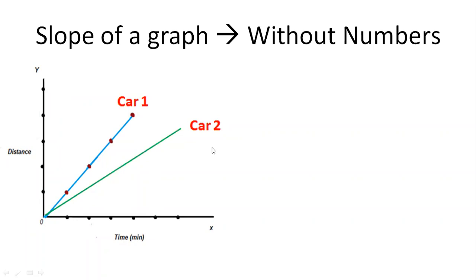That is very simple. All you have to do is check whichever line is near the y-axis; that line has more slope. Now in this case, there are two lines, car 1 and car 2. Which line is near to the y-axis? Car 1 line. So this line is near to the y-axis, hence car 1 has more slope. How to find out which particular line has more slope? All we need to check is whichever line is near to the y-axis, that is having more slope. Very simple. So without numbers also you can do the calculations.